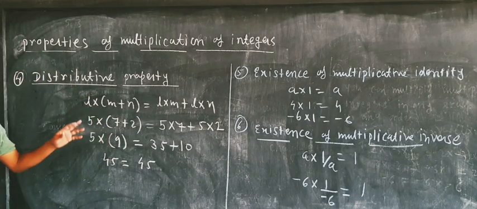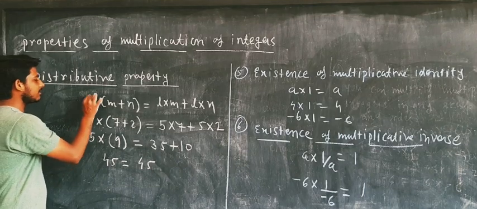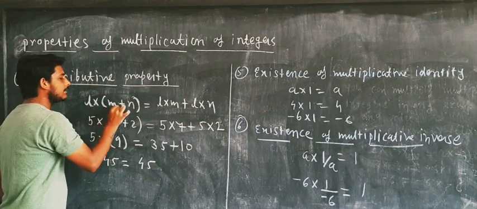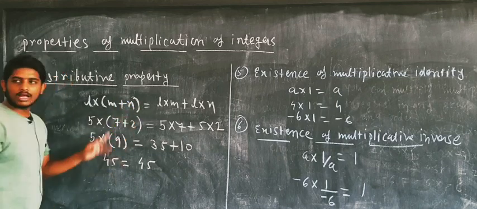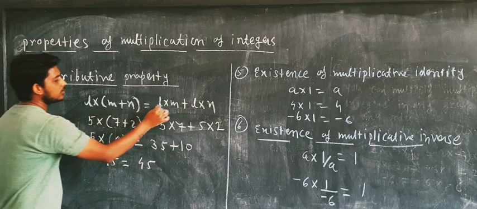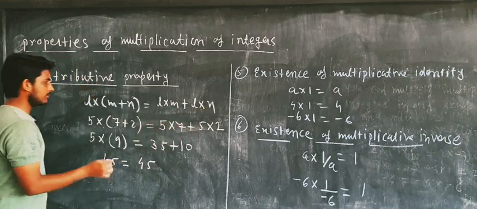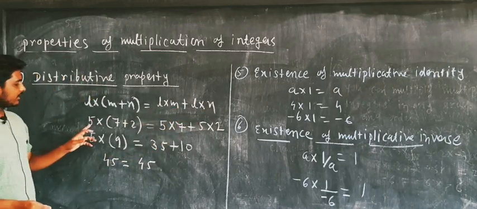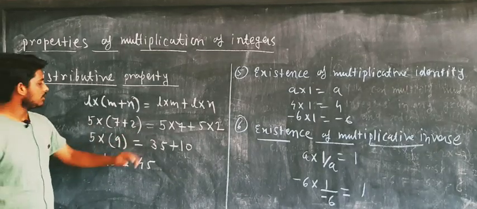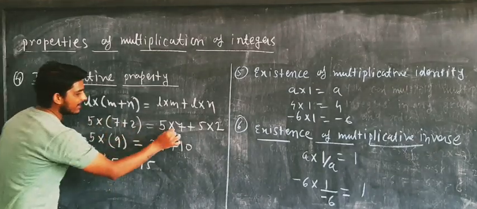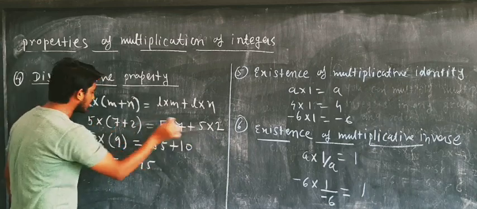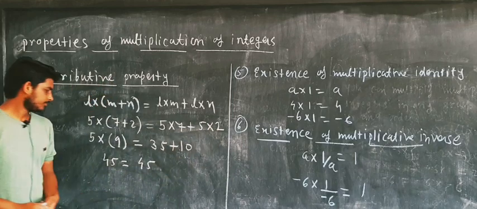What is the distributive property? Suppose there is a multiplication of L with the sum of M and N. So L into (M plus N) is equal to L into M plus L into N. Suppose it is written here 5 into (7 plus 2). You can multiply 5 into 7 plus 5 into 2.